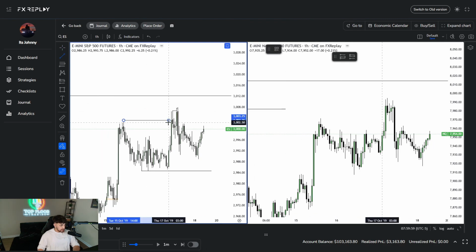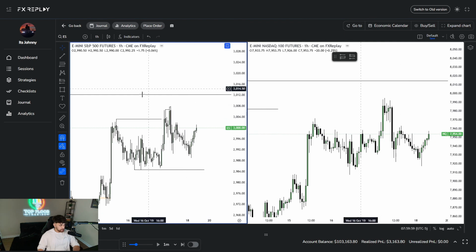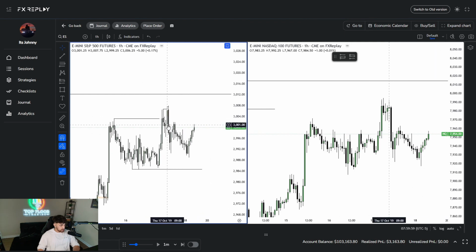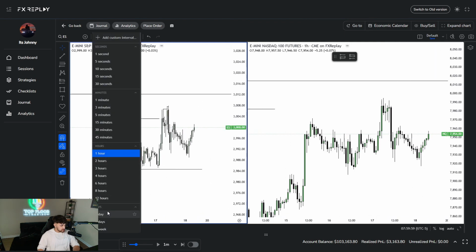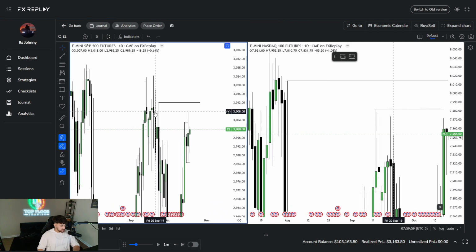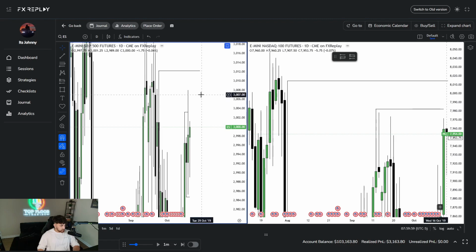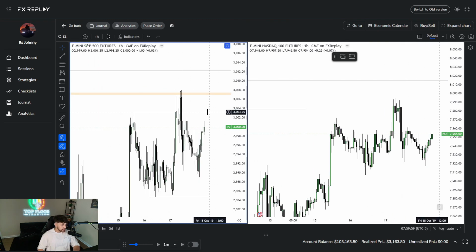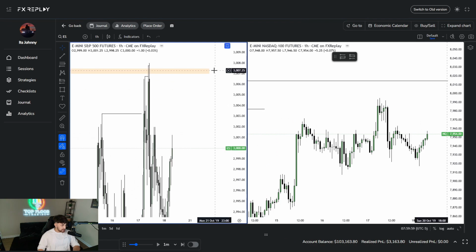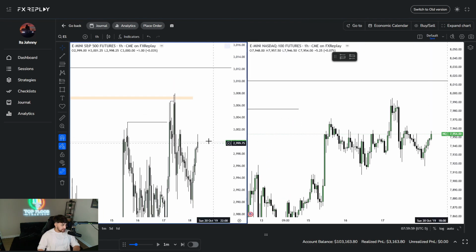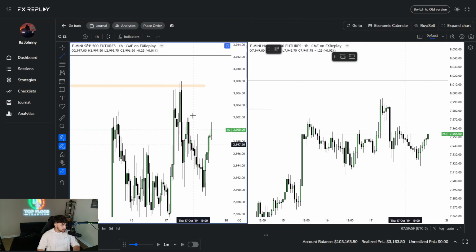We have the range high. We swept this high, SMT up here, monthly SMT. And we have a change in delivery here on the 1 hour, but I'm trying to figure out if we've used or we're using any daily PD array. We can say that we're using this volume imbalance here on ES, but I don't tend to ever use volume imbalances, but it does count as a PD array, all right? So we did reverse off of that. So we could count this as a daily PD array and a 1 hour change in delivery right here.